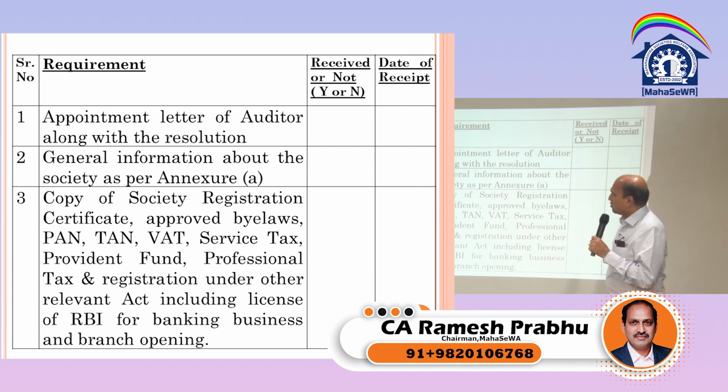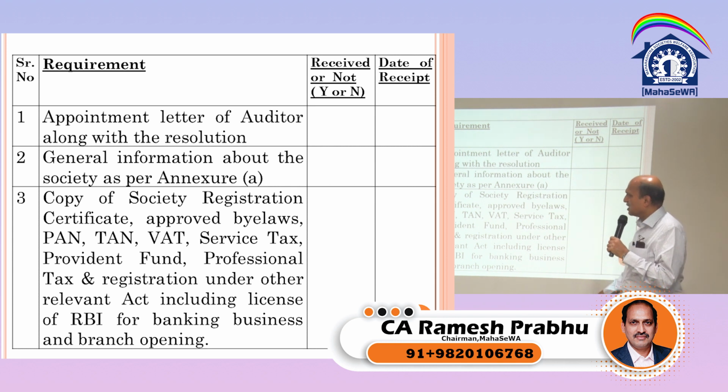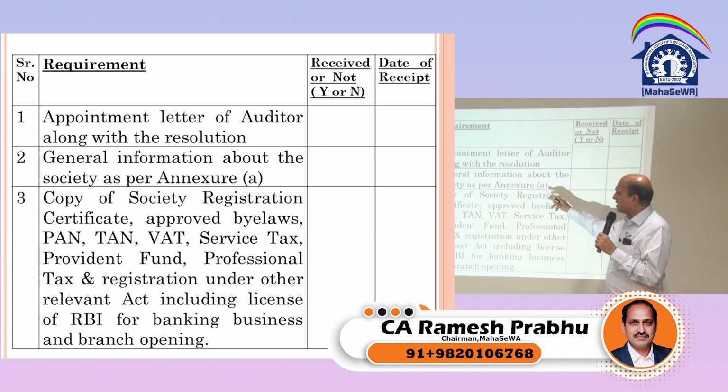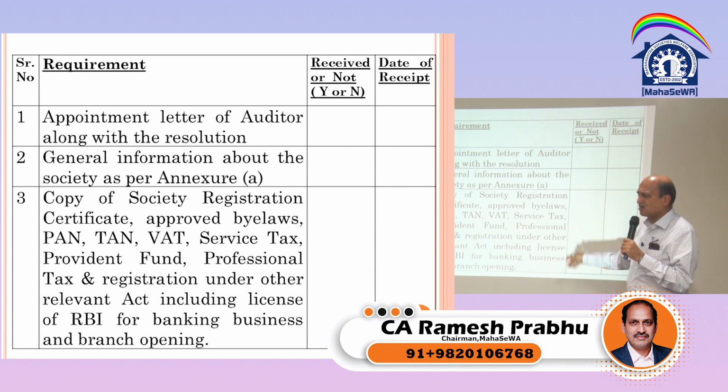General information about the society as per Annexure A. There is various information to obtain from the society, which is given in Annexure A, which we will see a little later. So we have to collect Annexure A. We will see Annexure A to S. So many annexures are to be collected.